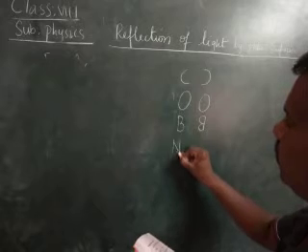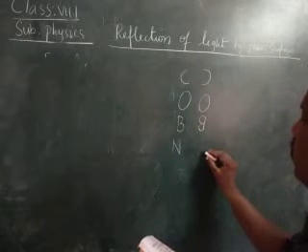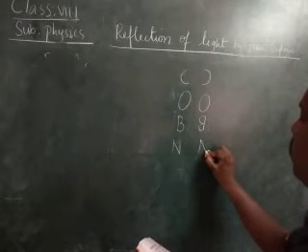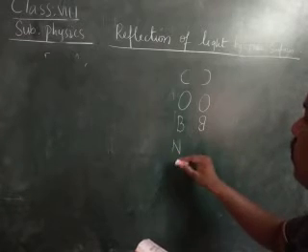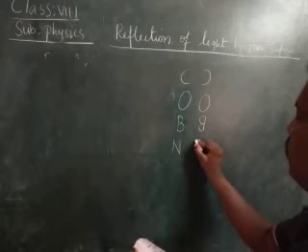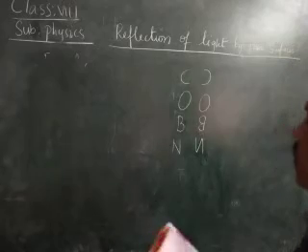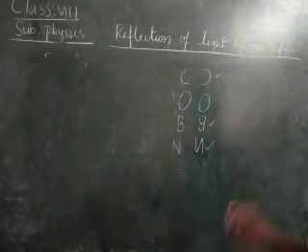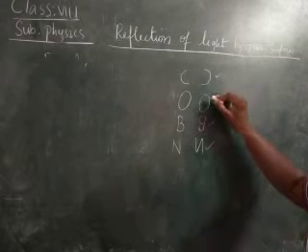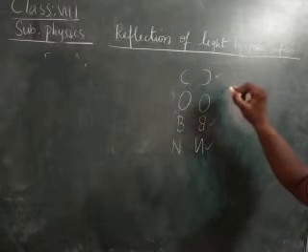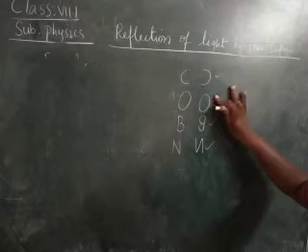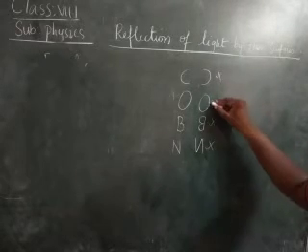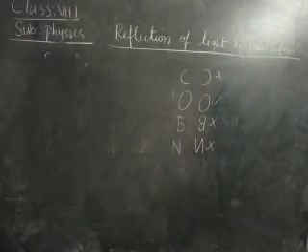Okay, N. You will get the N like this. Therefore, this suffers lateral inversion. This also suffers lateral inversion. This also suffers lateral inversion. Which is the letter which does not support lateral inversion? He is asking. Therefore, O is the one which does not suffer lateral inversion. Which letter doesn't suffer lateral inversion? Here O doesn't support lateral inversion.